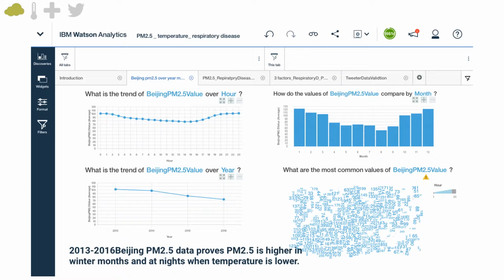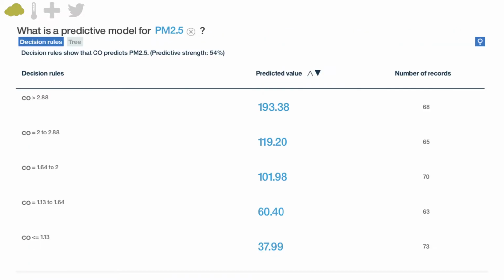The graph on the bottom left plots average air pollution levels in Beijing from 2013 to 2016. PM 2.5 levels decreased annually during this time. For this 4-year measurement period, air particulate matter of size 2.5 micrometers decreased almost 25%. The word cloud on the bottom right shows the most common values of PM 2.5 concentration levels by hour. Most of these values fall into the unhealthy or very unhealthy categories of the Air Quality Index. A decision rules analysis shows that carbon monoxide can predict PM 2.5 levels with a strength of 54%.